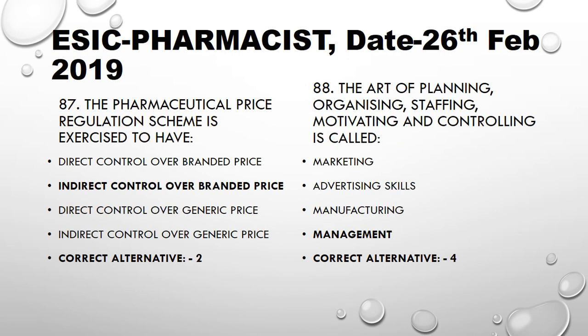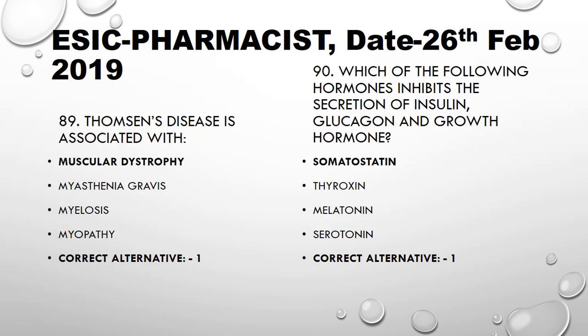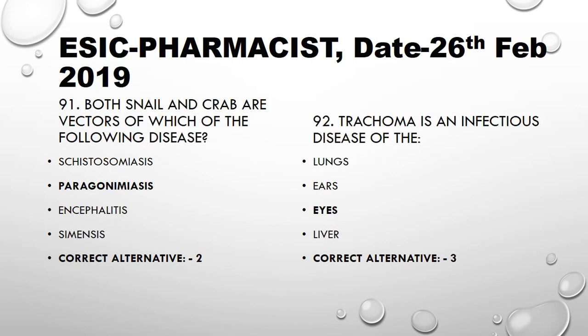The Pharmaceutical Price Regulation Scheme is exercised to have indirect control over branded prices. The art of planning, organizing, staffing, motivating, and controlling is called management. Thomsen's disease is associated with muscular dystrophy. Which of the following hormones inhibits the secretion of insulin, glucagon, and growth hormone? Somatostatin. Both snail and crab are vectors of which of the following diseases? Paragonimiasis. Trachoma is an infectious disease of the eyes.